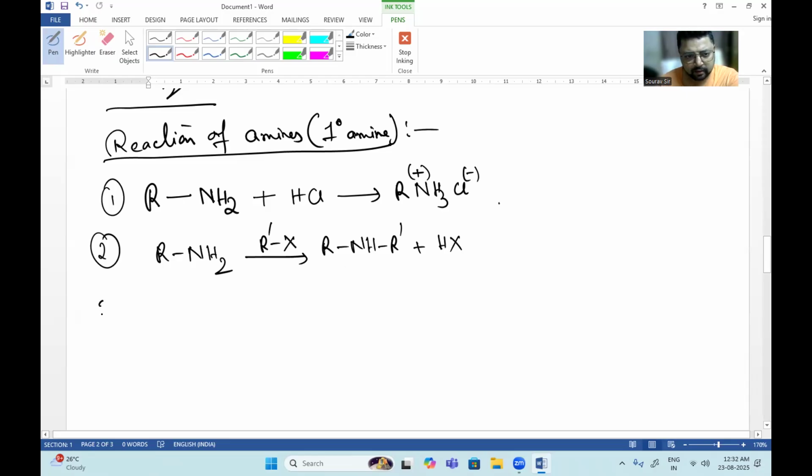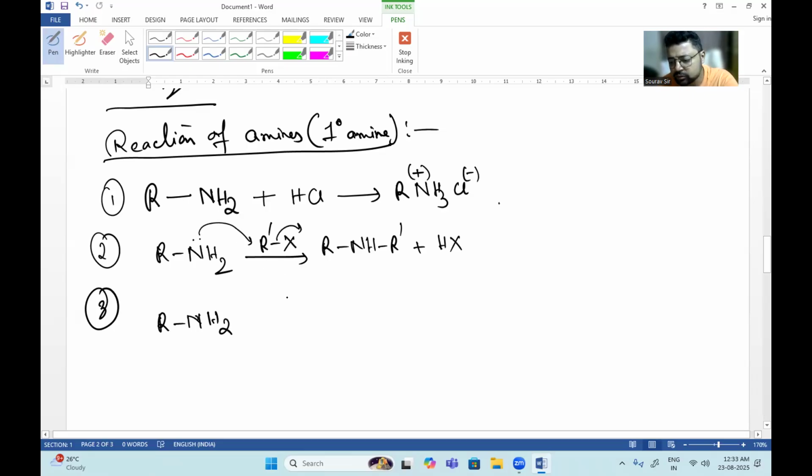Okay. The third one is if you want to react it with any good leaving group, like this, it is attacking through the backside.